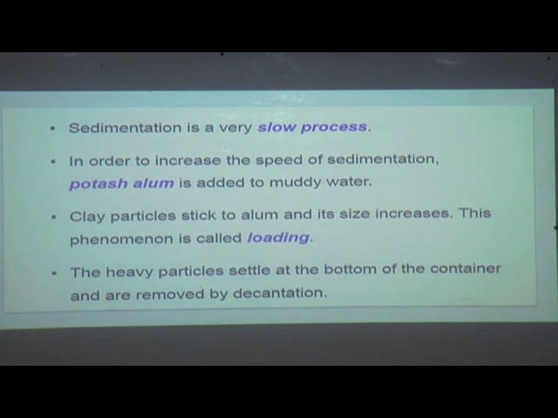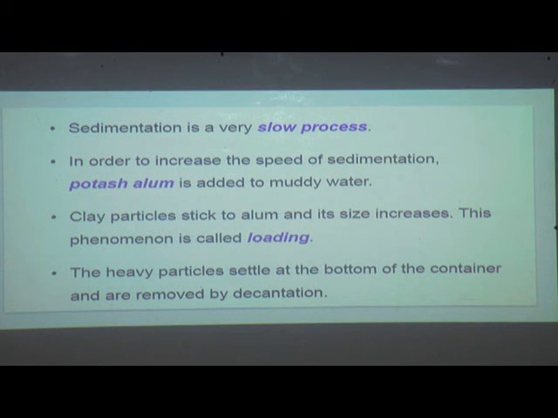At times, we get muddy water in our taps. Mud particles are fine particles of impurities like clay, and they remain suspended in water for a long time. To obtain clean water in short time, a crystalline piece of alum is moved along the surface of muddy water. We have to take a piece of alum and move it along the surface of the muddy water.